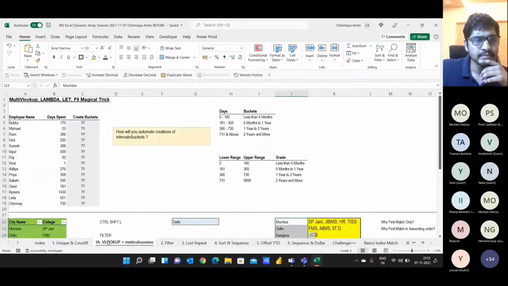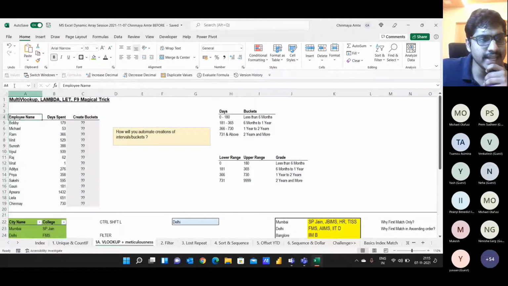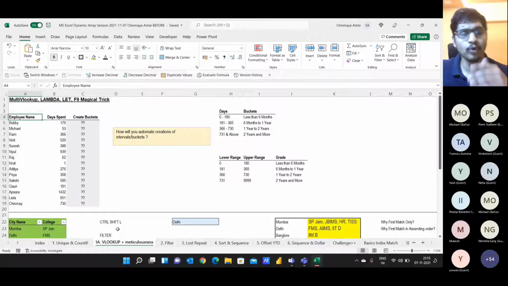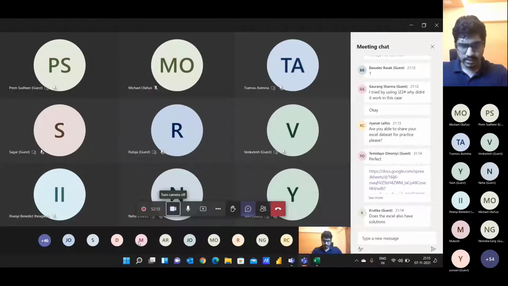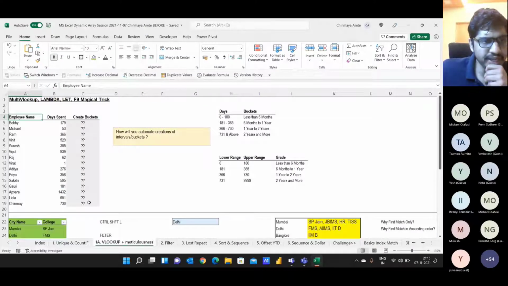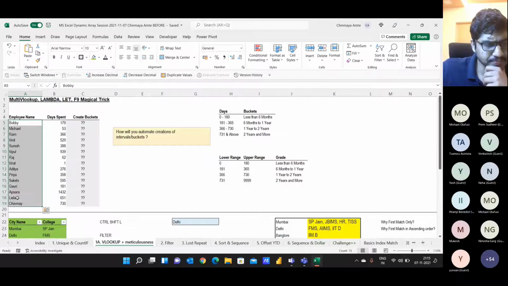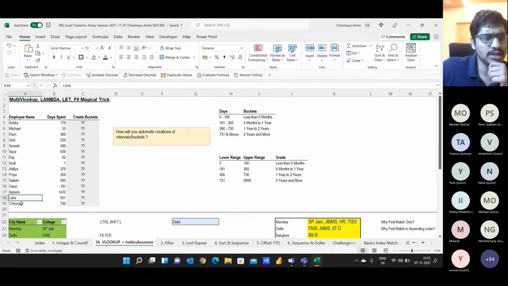Another example. Come to cell A4 in the same workbook, where we look up plus meticulousness. I'll just introduce you to this data set. These are employee names like Bobby, Michael, Sakshi, Apsara, Leela, Chinmay.